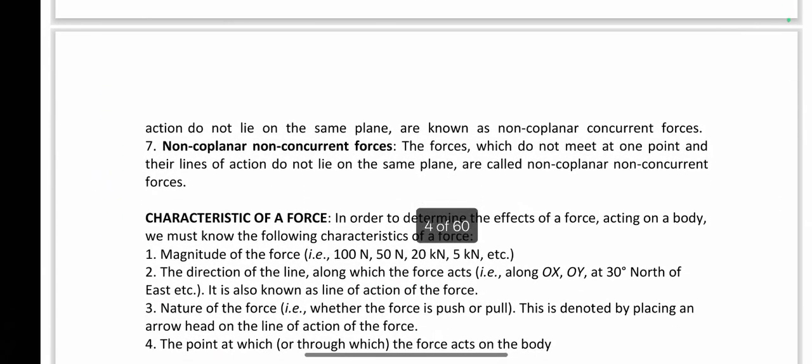Next one is non-coplanar non-concurrent forces, which means they are not in the same plane and they are not meeting at one point. Sorry, their lines of action are not meeting at one point. Then we will call it non-coplanar non-concurrent forces.